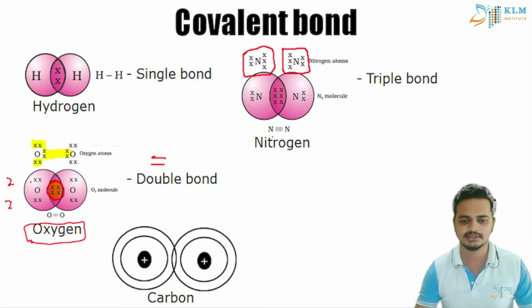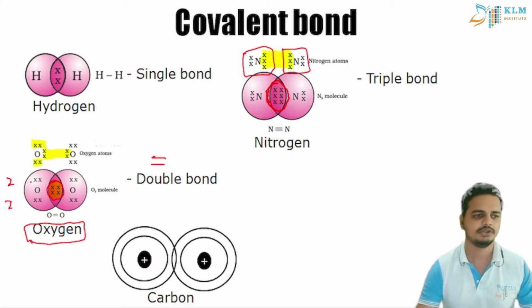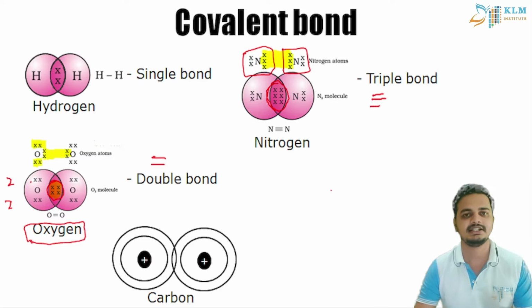So it forms a bond with another nitrogen, sharing 3 electrons. So three pairs of electrons are shared. You can see in the diagram, the common electrons are three pairs. When three pairs of electrons are shared in a molecule, it is represented by three lines. It is known as a triple bond.